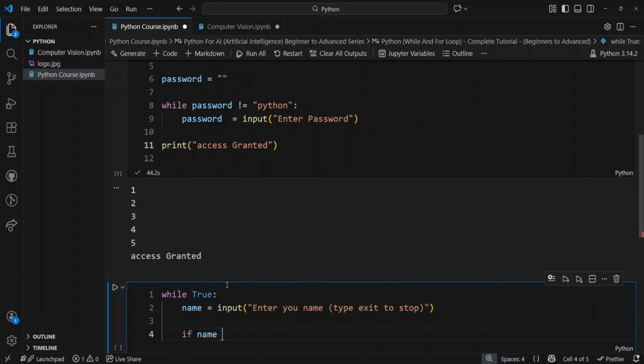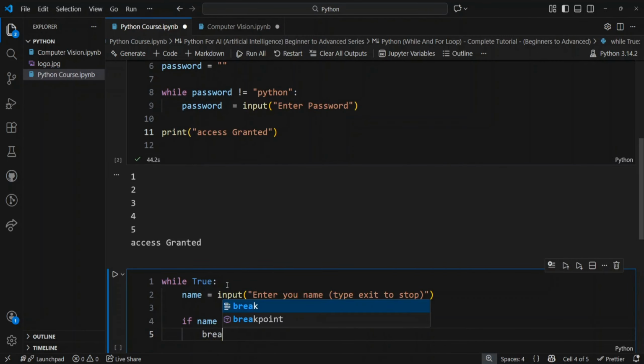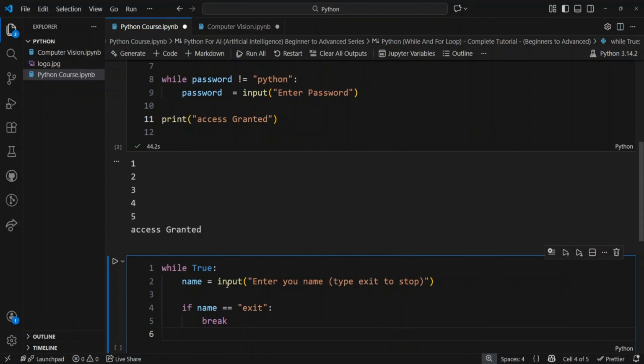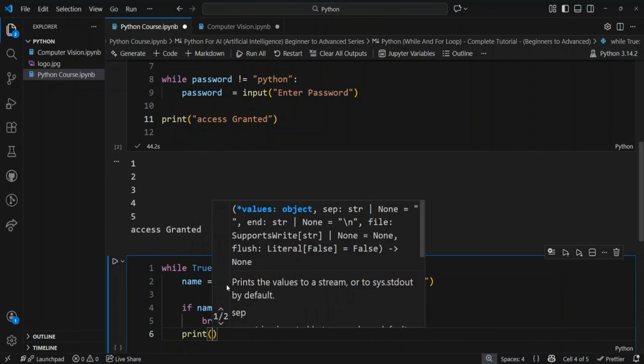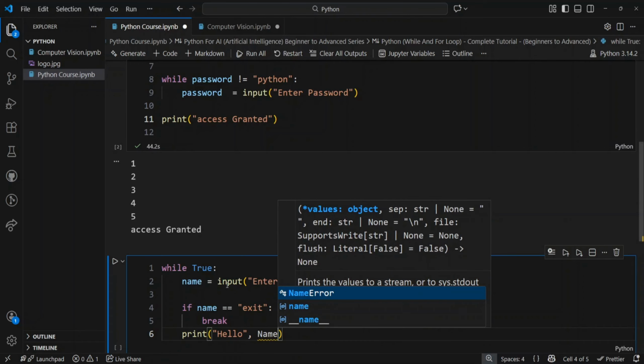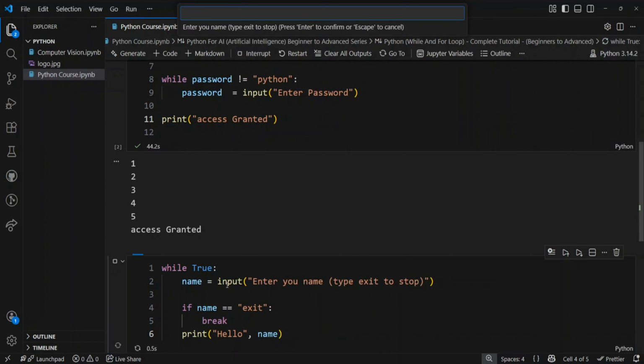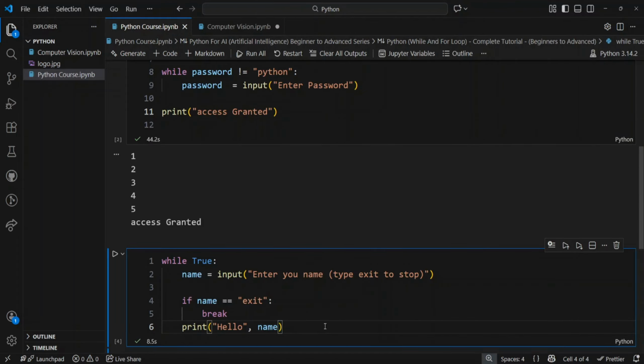If name == "exit", then the while loop should break. Print hello, name. Let's execute the code and type any name, Peter. So let's exit.